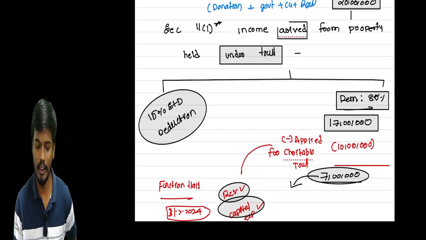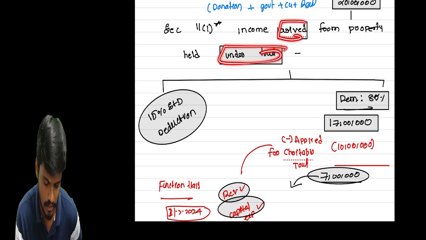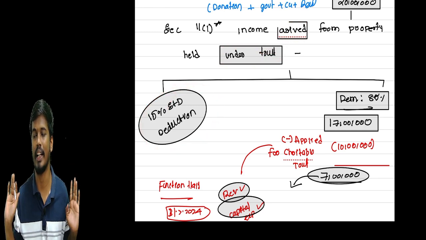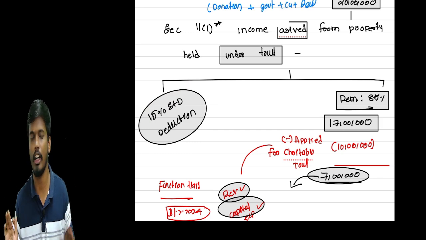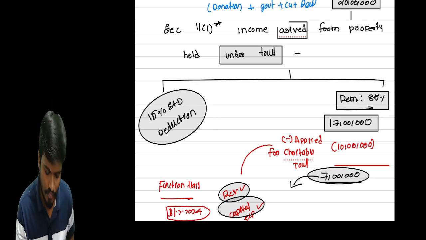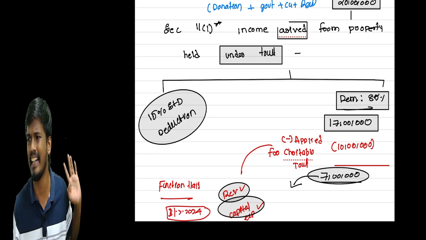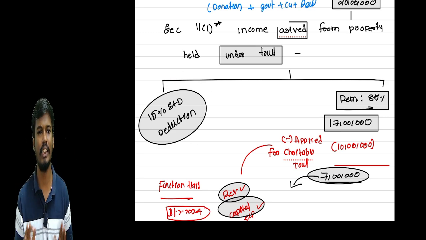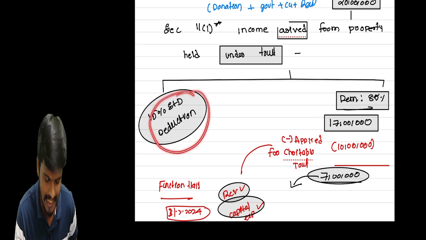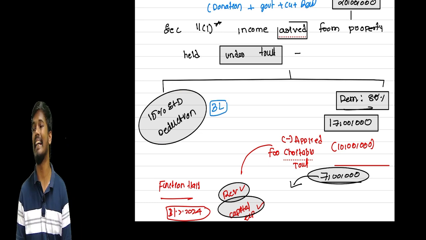So simply, what is this? In the 20 lakhs income, if the trust income arises from the property under this trust, simply out of 20 lakhs, 15% is straight away exempt under the income tax. So whatever the income earned by the trust, 15% is straight away exempt from tax. Simply, 15% gives the standard deduction, like a salary, sir. Whatever the salary, 50,000 is a standard deduction. The same thing is applicable to the income tax also. Whatever the income, so in the 20 lakhs, 15% is the standard deduction. Simply 3 lakhs will be exempt.